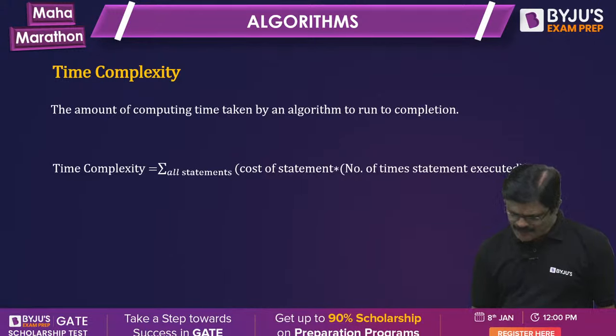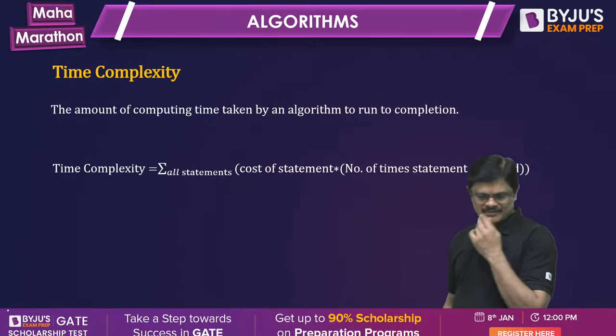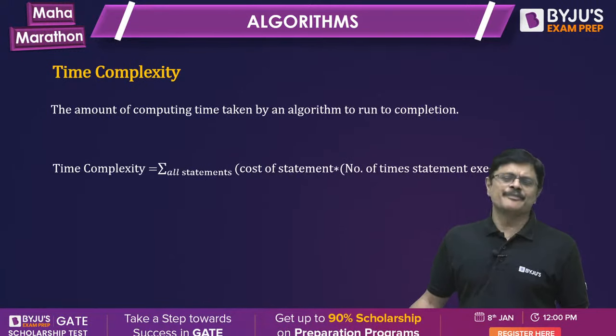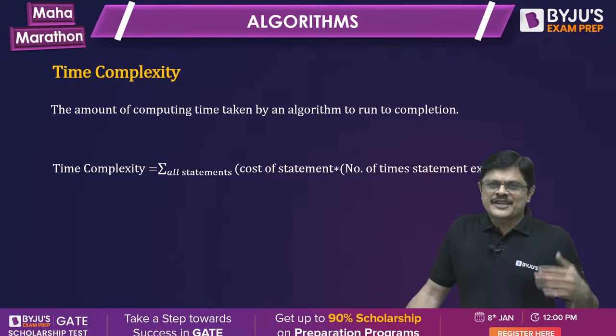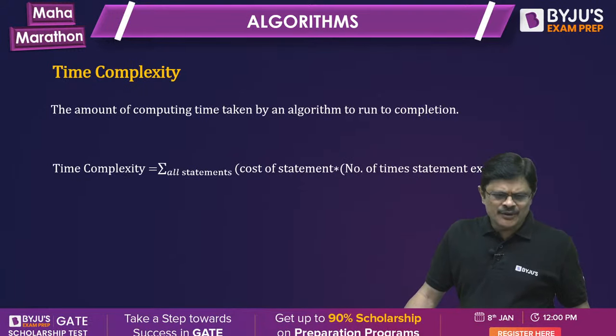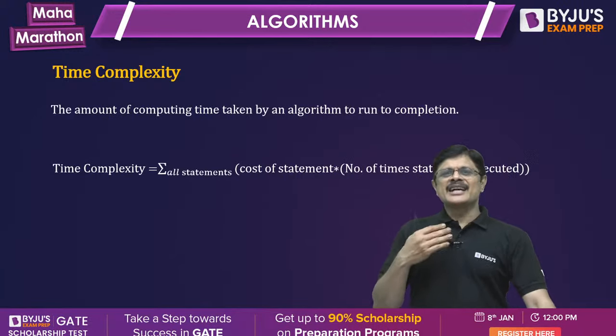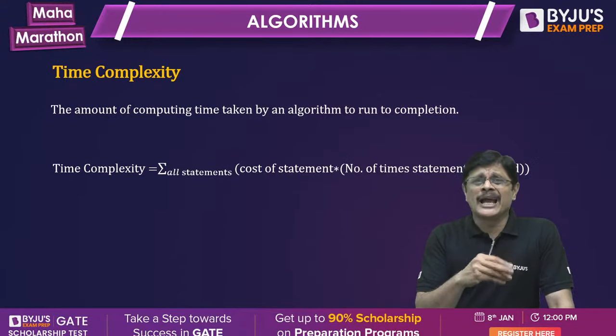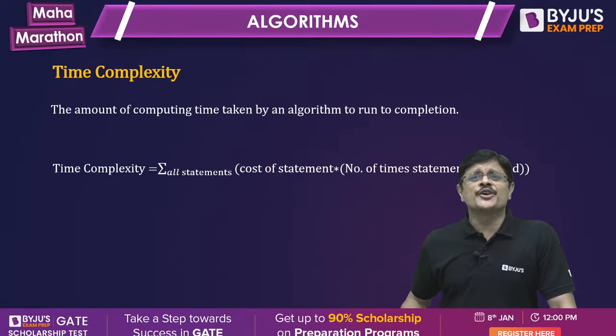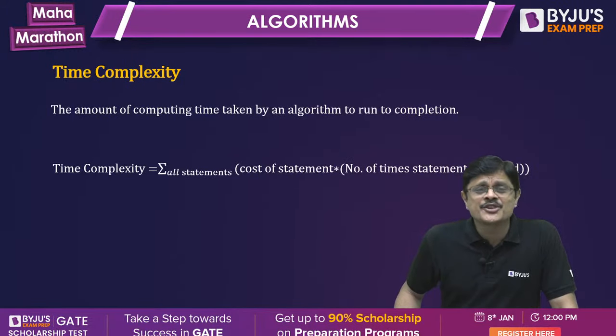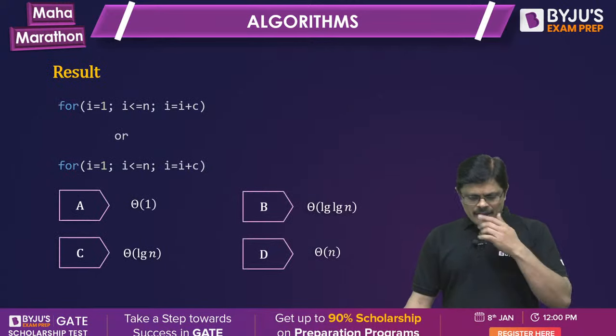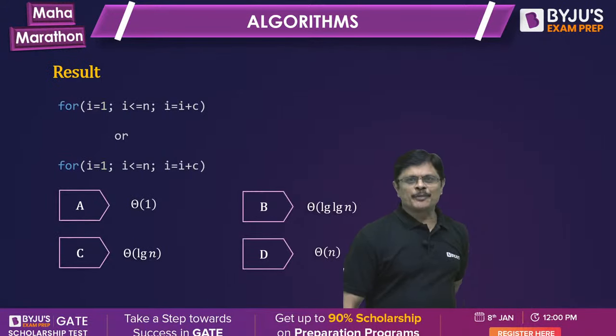Now let us take up problems on time complexity, my dear friends. Time complexity is the number of statements executed times the cost of the statement. That is how we approximate time complexity. This is the basic abstraction, and another abstraction is the order of growth notation. Let us see whether you remember the standard ones.